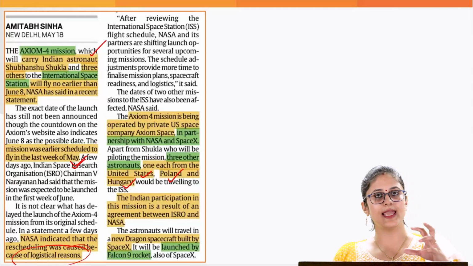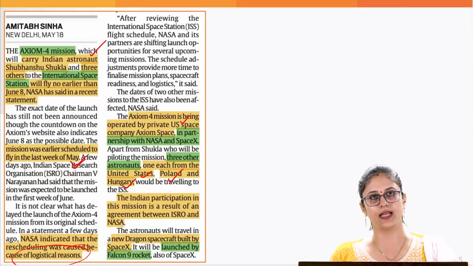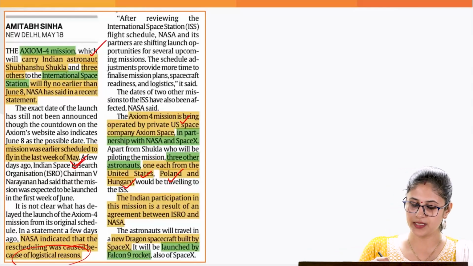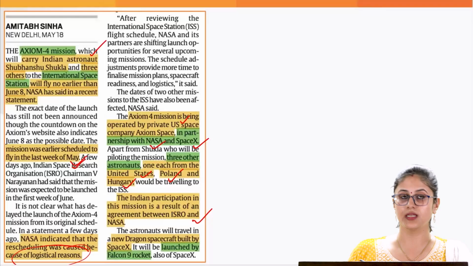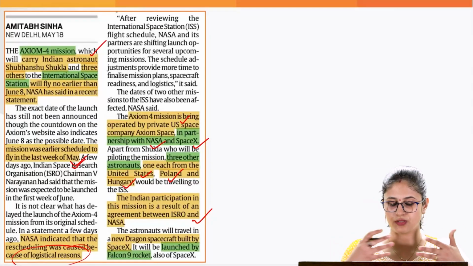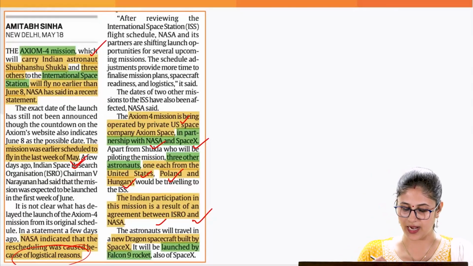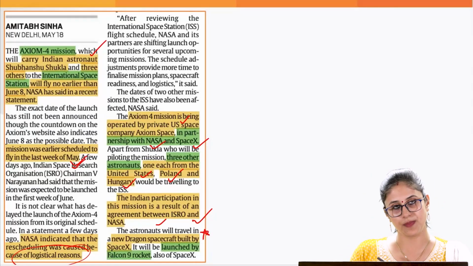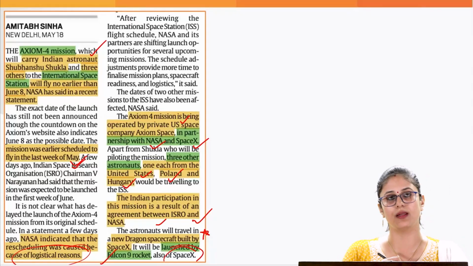Now, when you talk about this Axiom-4 mission, it is operated by a private US space company, Axiom Space, in partnership with NASA and SpaceX. Indian participation in this mission is basically a result of the agreement between ISRO and NASA. The astronauts would be traveling in a new Dragon spacecraft built by SpaceX, and it would be launched by the Falcon 9 rocket, which again is being developed by the SpaceX company.